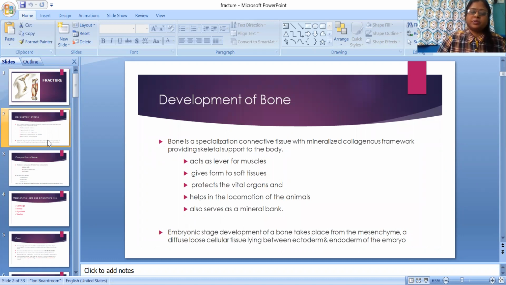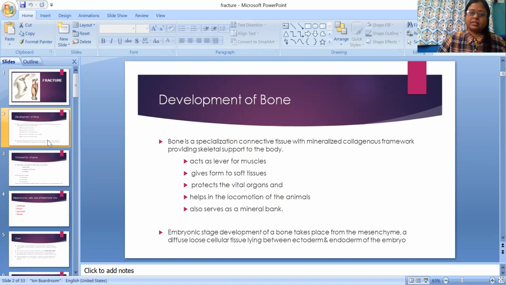So first you should know the development of bone, or anatomy of bone. Bone is a specialized connective tissue with mineralized collagenous fiber that provides skeletal support to the body. So this is our body skeleton that supports our body.